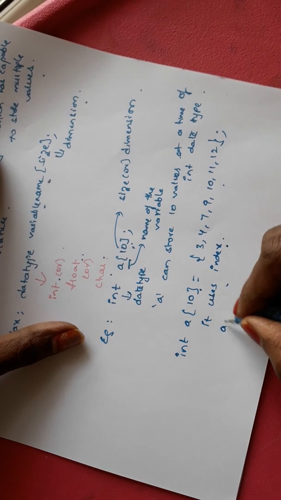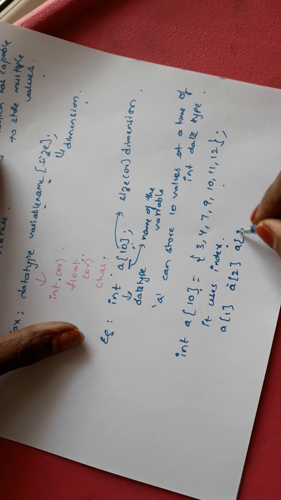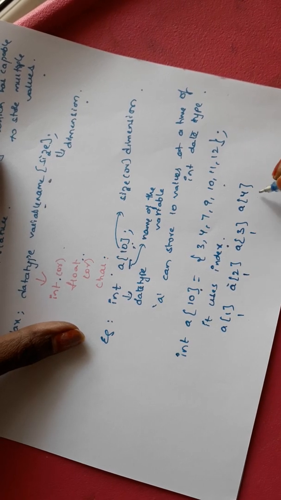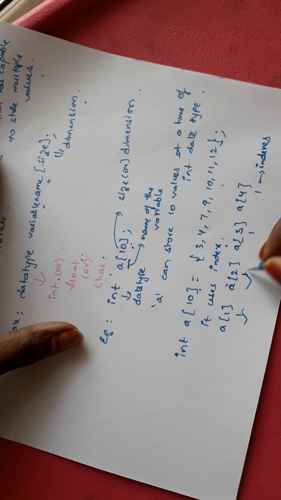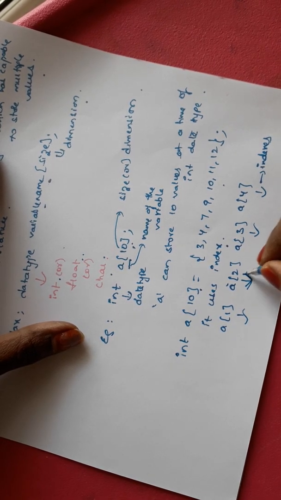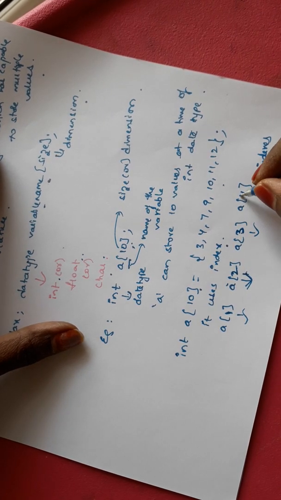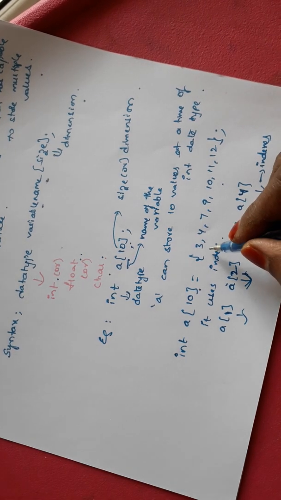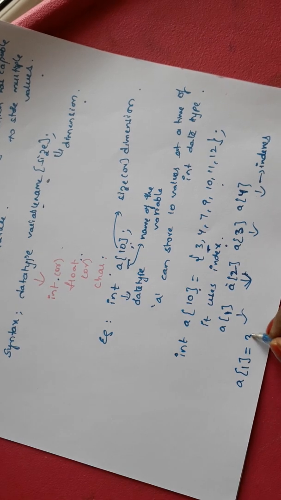Okay. Index means A of 1, A of 2, A of 3, A of 4. So here 1, 2, 3, 4 are the indexes. 1 is an index, first position, second position, third position, fourth position. The value stored in the first position is 3. That is A of 1 equals 3.